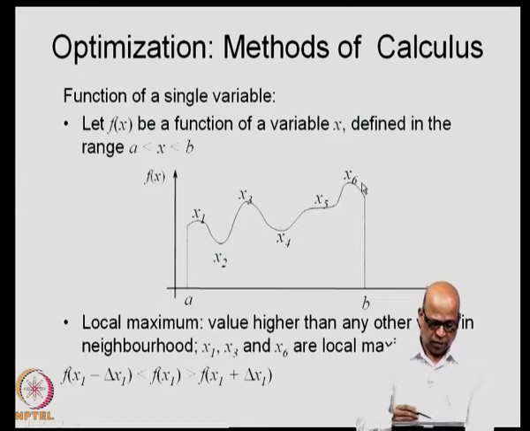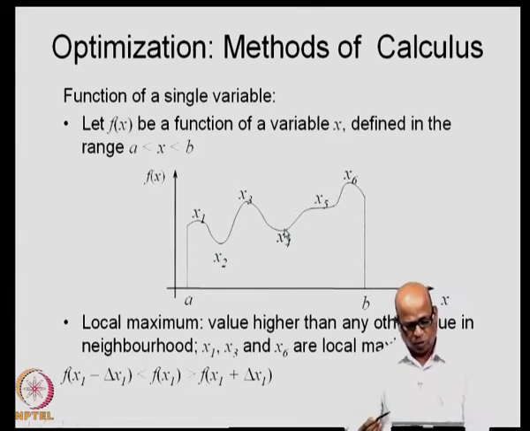These peaks here are x1, x3, x5, x6 etc., where the maximum value has occurred. In fact, at x5 maximum value may not have occurred, but a change in the slope has occurred here, as well as a change in the slope at x2 and x4 and so on.